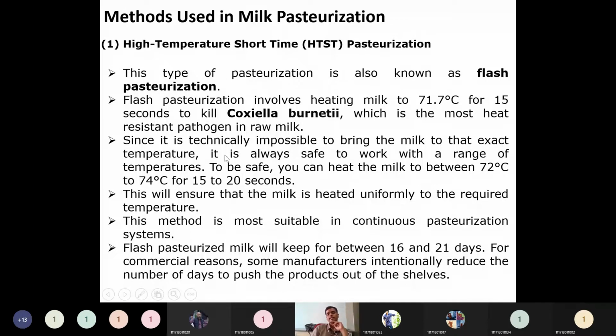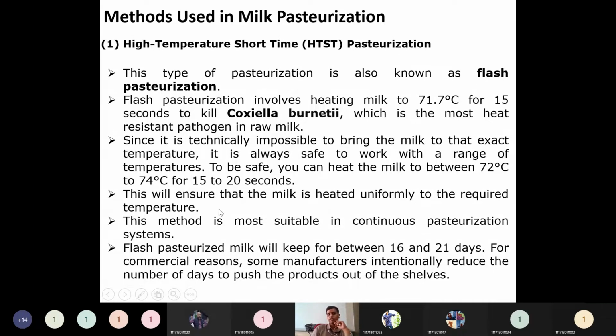Since it is technically impossible to bring the milk to that exact temperature, it is always safe to work with a range of temperatures. Because of this, we cannot bring that accurate temperature of 71.7 degrees centigrade. So 72 to 74 degrees centigrade is used with an increased time of 15 to 20 seconds.